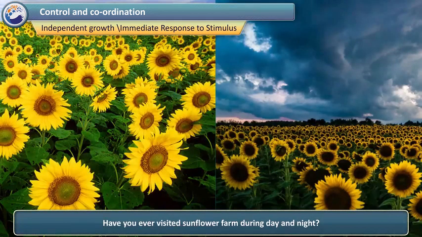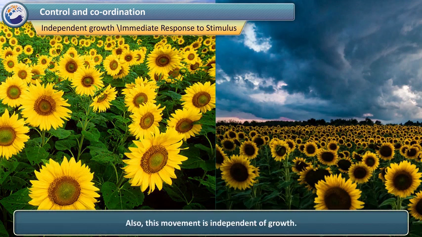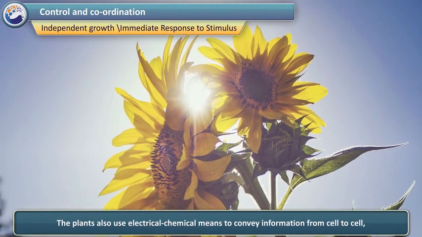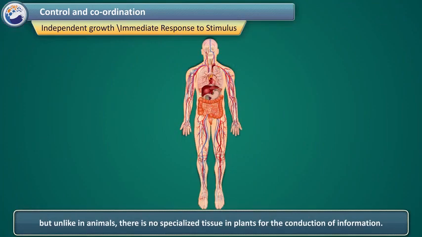Have you ever visited a sunflower farm during day and night? Observe the difference in the images shown here. The movement of sunflowers during daytime is towards the sun and during night it is away from the sun. Also, this movement is independent of growth. The plants also use electrical chemical means to convey information from cell to cell, but unlike in animals, there is no specialized tissue in plants for the conduction of information.